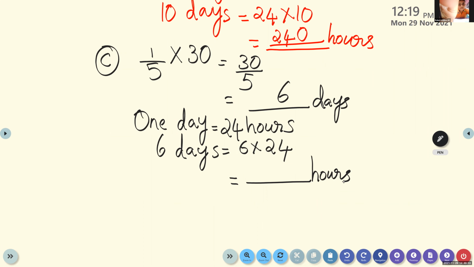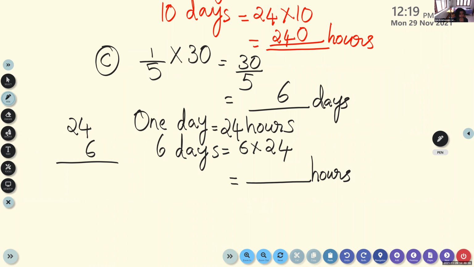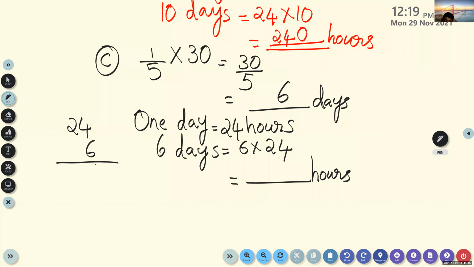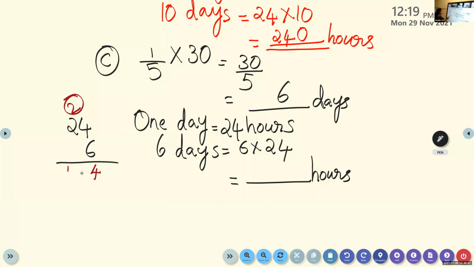Did you get the answer? No, ma'am. 24 times 6. Yes, ma'am. What is it? 144. Is it correct? 144. Okay, 6 4s are 24, 2 is carry over, 6 2s are 12 plus 2, 14. Yes, 144, correct answer. 144 hours.